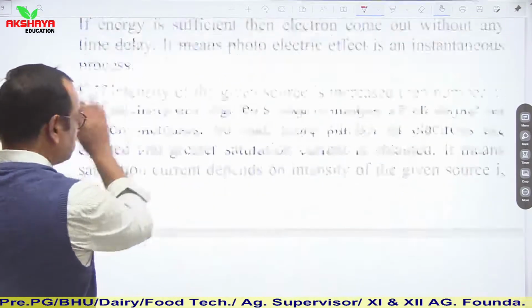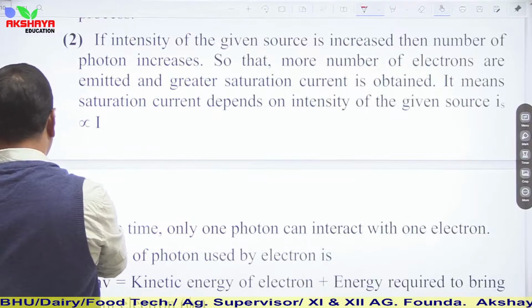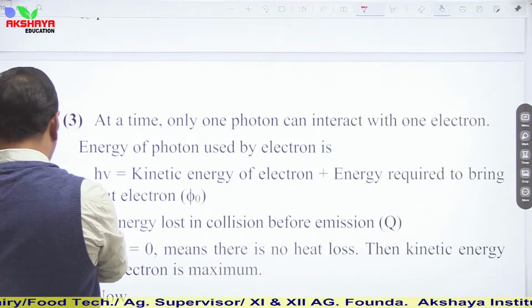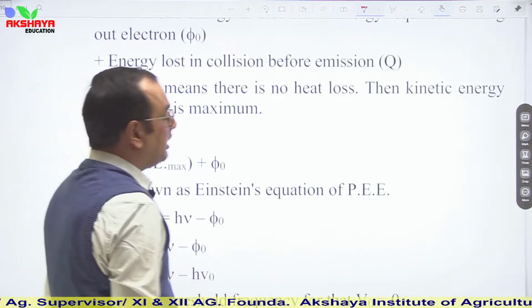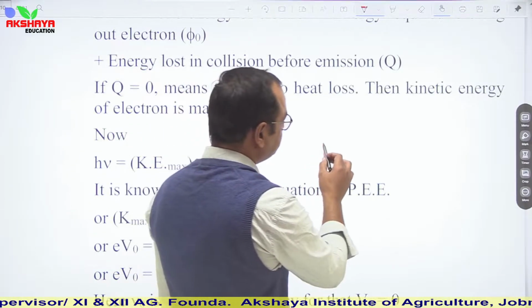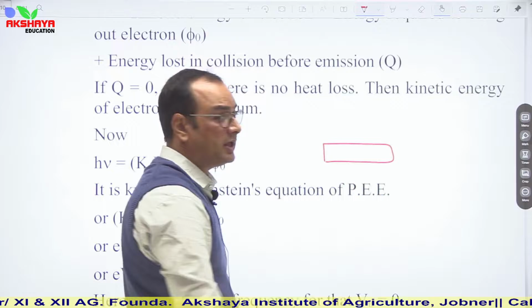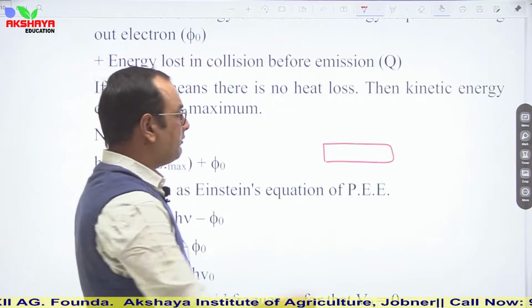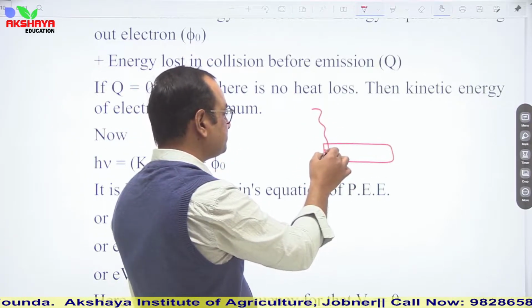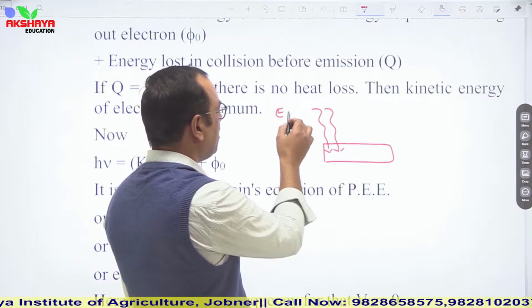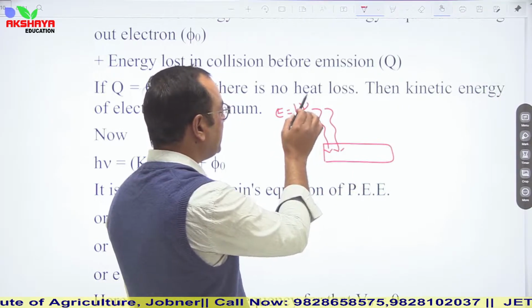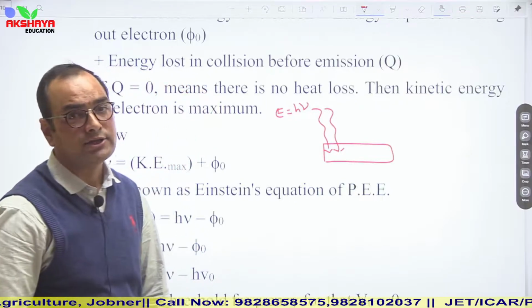Now see, we are not going to read out all the theory. Let us talk directly about the concept. According to Einstein, let us say this is any metallic substance, and when light is incident on this metal, let us say the energy of these incident photons is E equals h nu.